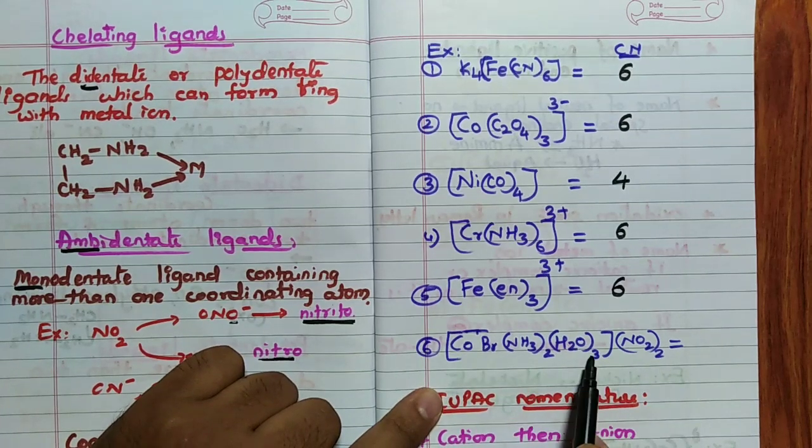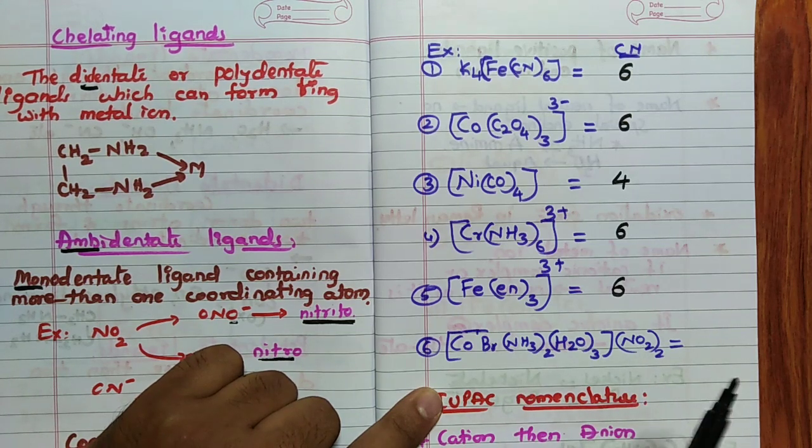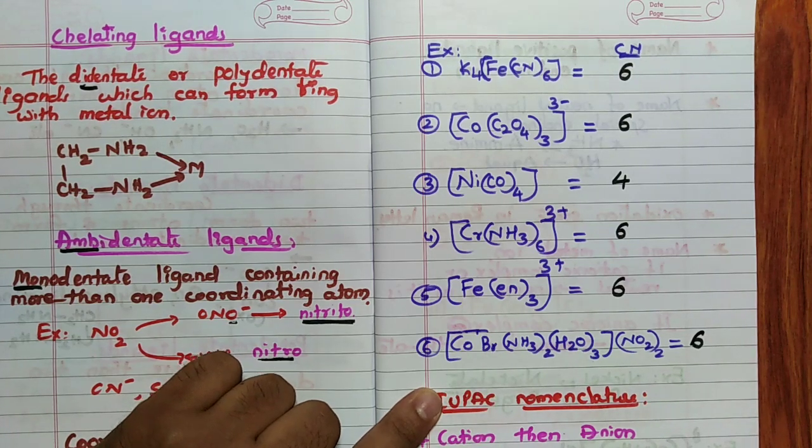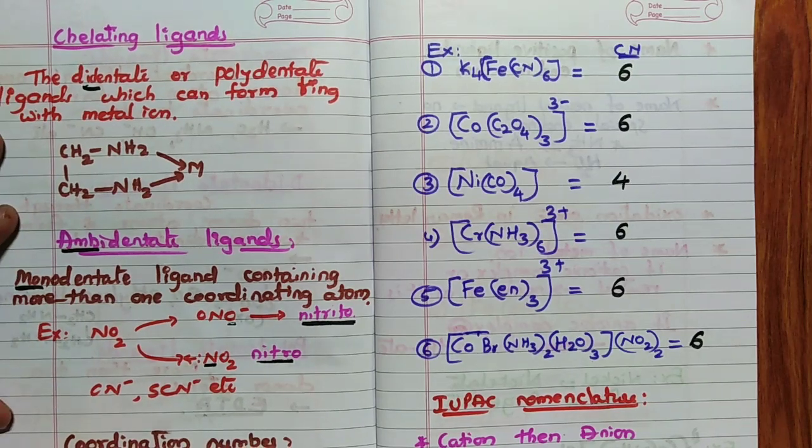Here you can see H2O is monodentate, NH3 is monodentate, Br is monodentate, and NO2 is not a ligand. Don't consider what is not a ligand, so it cannot form a coordinate bond; it is in the ionic sphere. Hence the total coordination number is 3 plus 2 plus 1, that is 6. Like this we calculate coordination number.